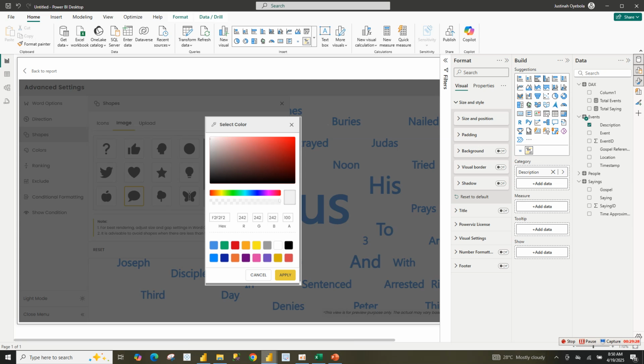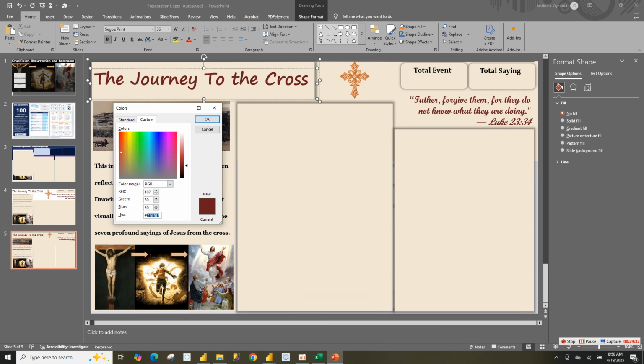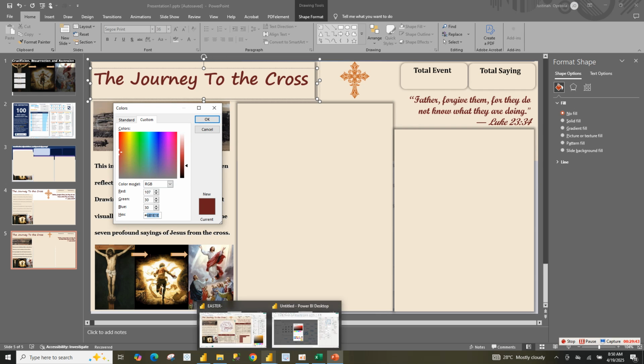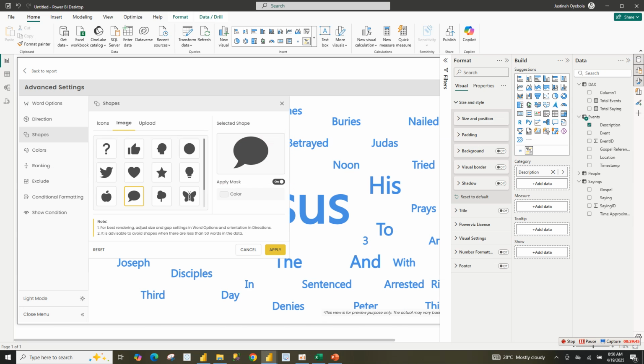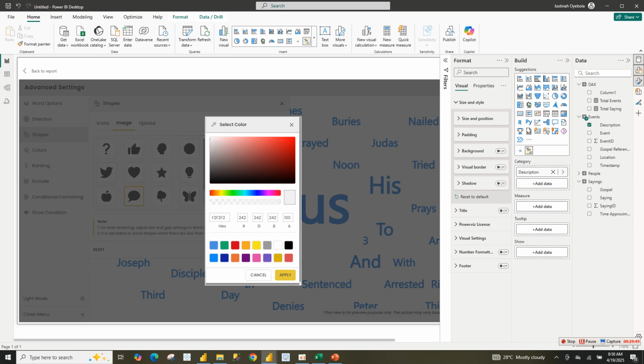Let me go and get the color code for our Power BI. This is the text color code. So let me copy this text color code and use it for the text. So come back to this list. So cancel this. I use white here, I remember.